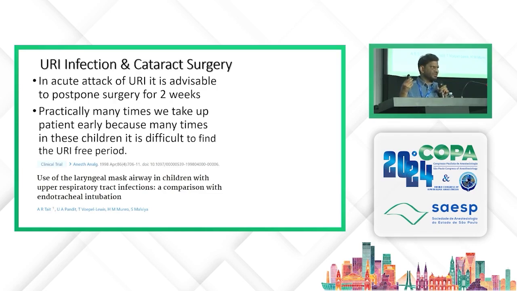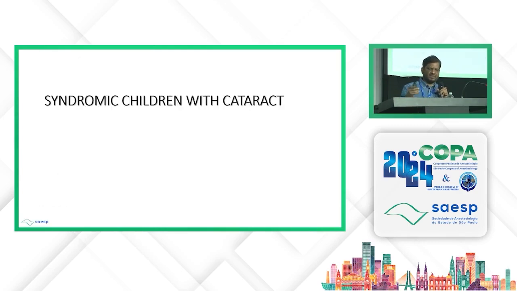Unless and until the patient has a cough with expectoration, with the chest having crepitations and all that, then the patient should be referred to the pediatrician for antibiotic therapy and other medications, and then surgery should be taken up as soon as possible. The use of laryngeal mask airway has been very useful in the management of URI patients. There is enough scientific evidence that the incidence of respiratory complications is less when you use a laryngeal mask airway.